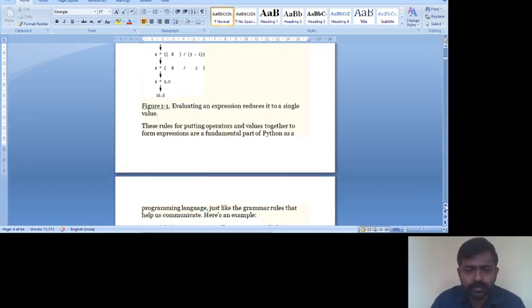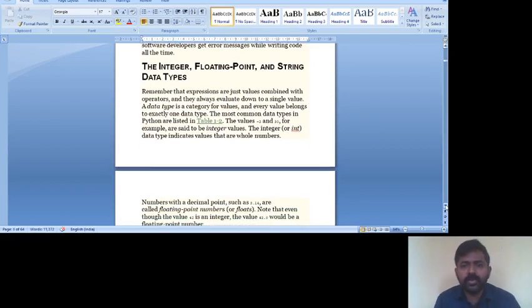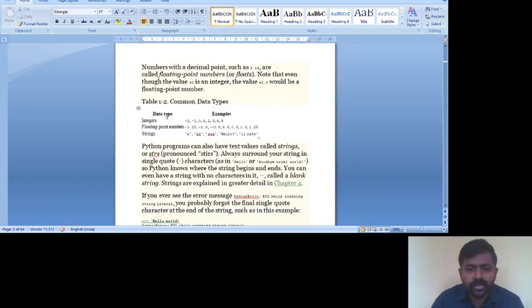Now the next concept is the data types. Okay, you must know all the basic data types: int, float, string, all those things. You can see in this example, for integers he has given -2, -1, 0, 1, 2, 3, 4, 5. 0 is also considered as an integer. Whenever we say integers, we will be having positive numbers and negative numbers also. Floating point numbers, here we will be having the floating point numbers 1.25, -1.25, -0.5, etc.